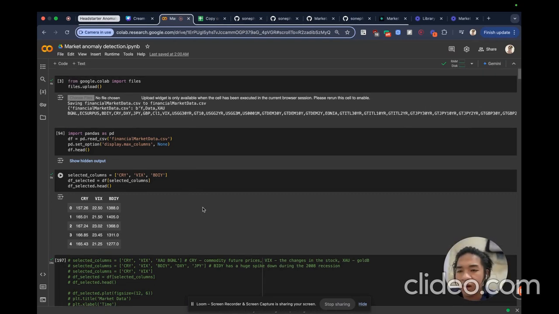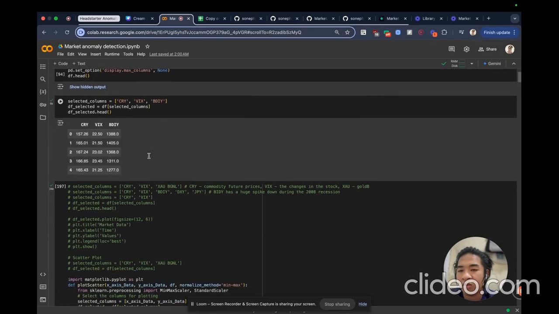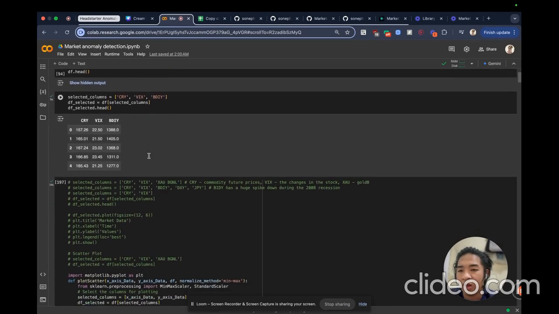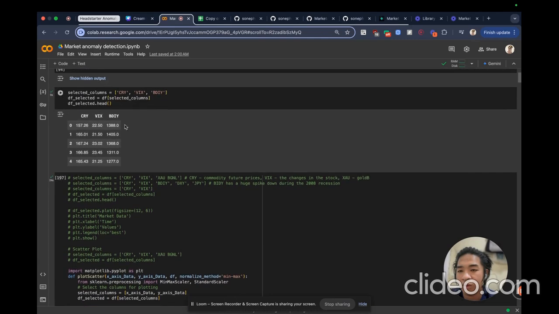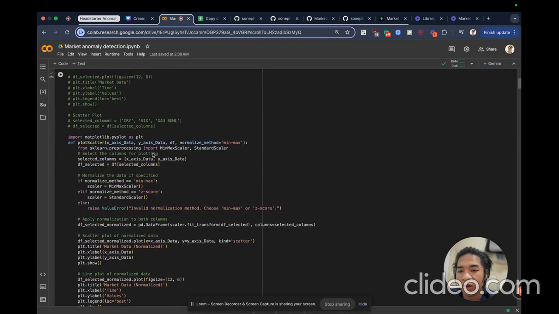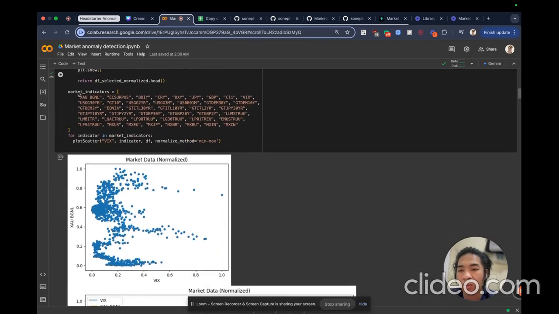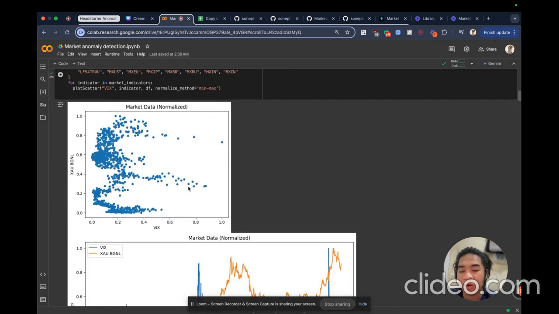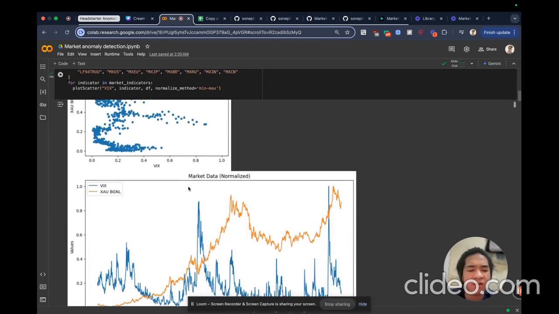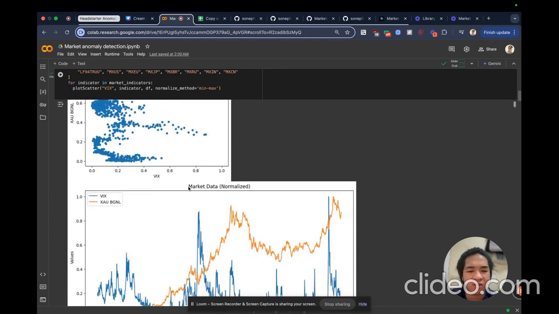After I've uploaded the files, I'm going to use Pandas to read those columns, get the columns I need, and first plot all the market data into a graph and then a scatter plot to see if I get any interesting values.